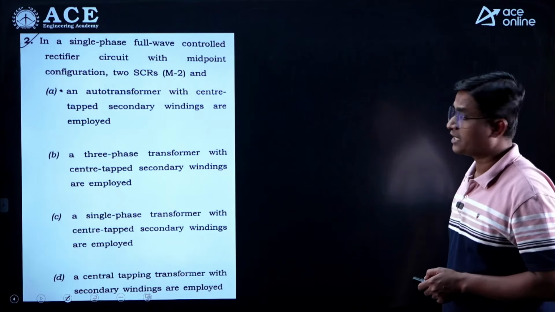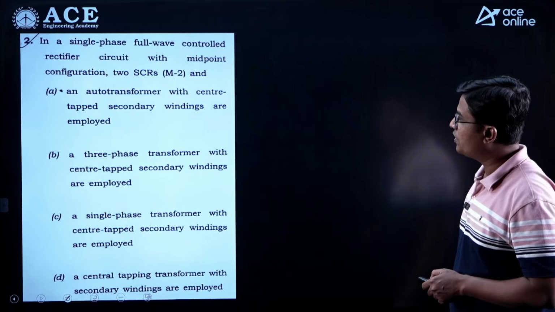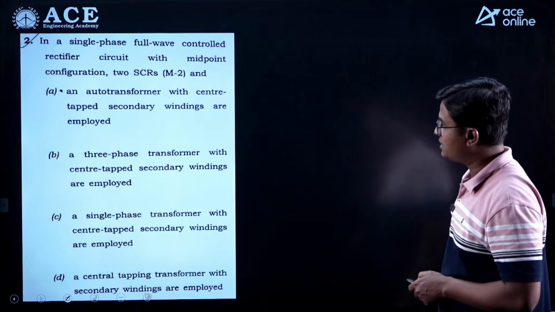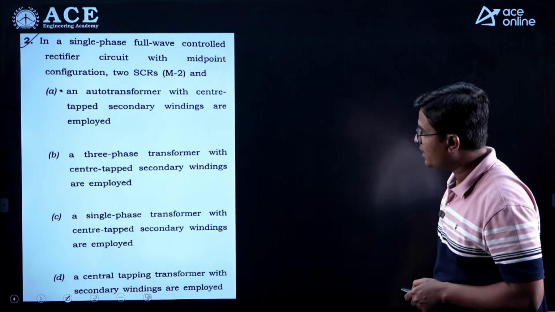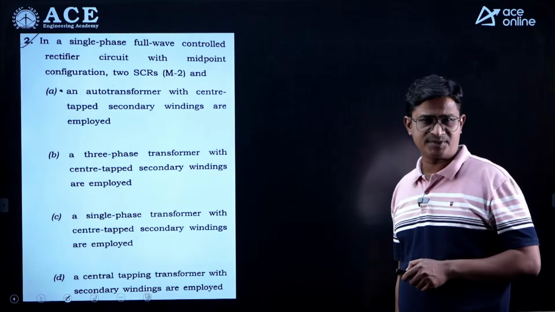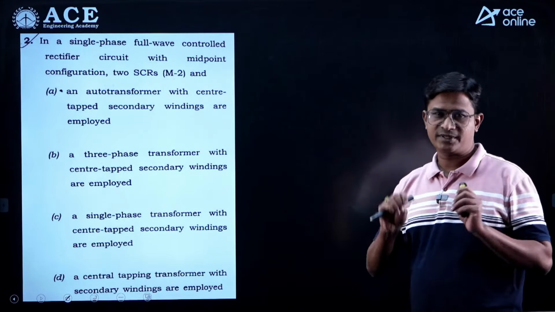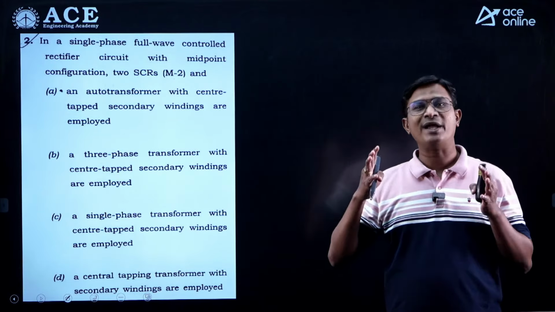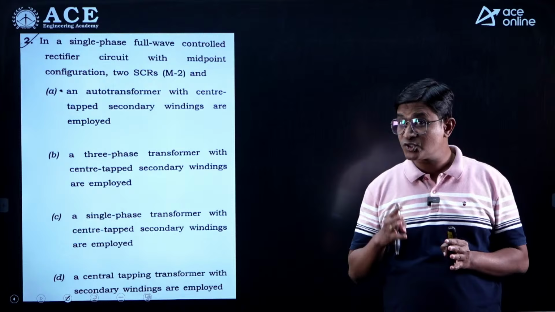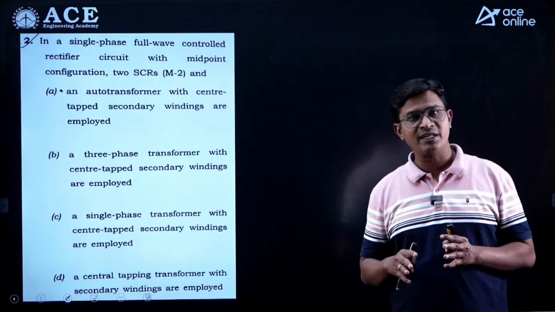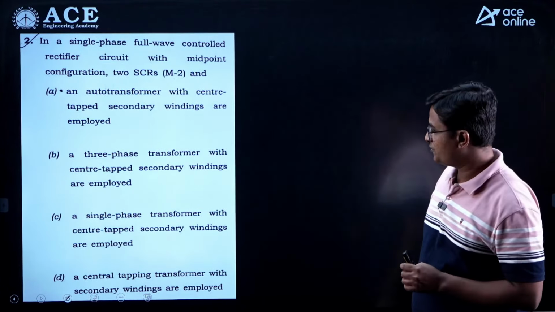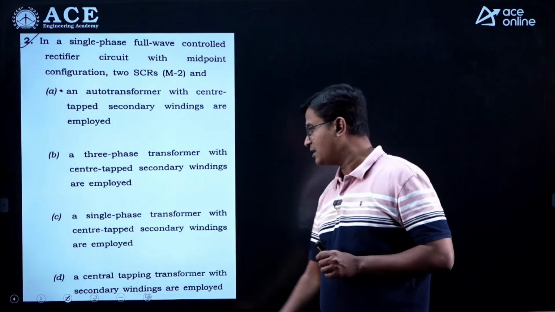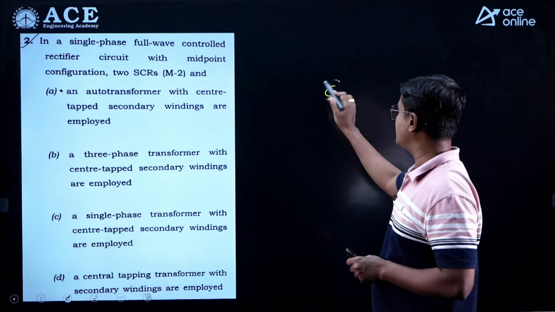Second question, in a single phase full wave control rectifier circuit with midpoint configuration, two SCRs M2, okay, and he has framed the 4 options based on the transformer. So in a midpoint rectifier we know we are having a 2 winding transformer, single phase 2 winding transformer whose secondary winding is having a center tapping, alright. So if you check the options, a single phase transformer with center tapped secondary windings are employed. So the correct answer is option C.